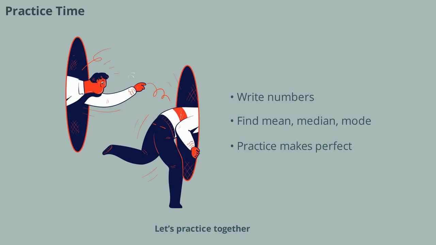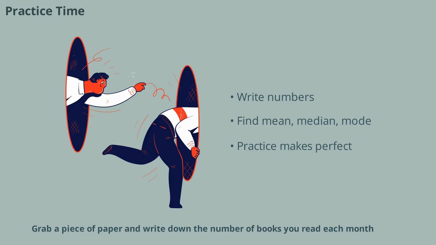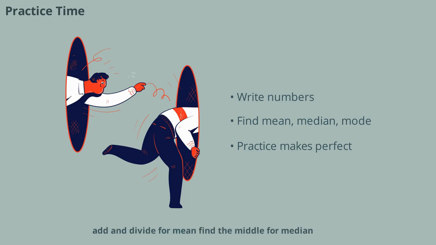Let's practice together. Grab a piece of paper and write down the number of books you read each month. Try to find the mean, median, and mode. If you get stuck, remember: add and divide for mean, find the middle for median, and look for the most common for mode. Practicing helps you get better and faster at handling data.